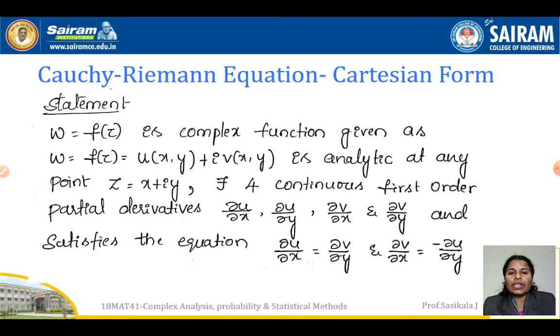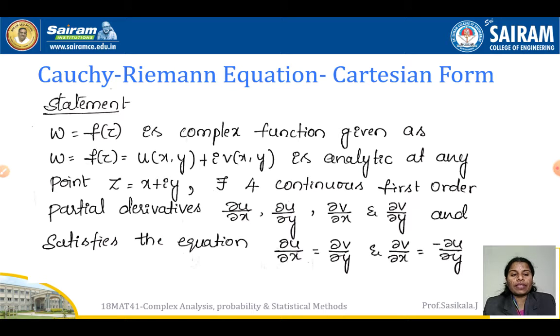The statement of the Cauchy-Riemann equation is: W equal to f of z is a complex function given as W equal to f of z, which is equal to u of x comma y plus i into v of x comma y, is analytic at any point z equal to x plus iy, such that for continuous first order partial derivatives ∂u/∂x, ∂u/∂y, ∂v/∂x and ∂v/∂y, it satisfies the equations ∂u/∂x equal to ∂v/∂y and ∂v/∂x equal to minus ∂u/∂y.